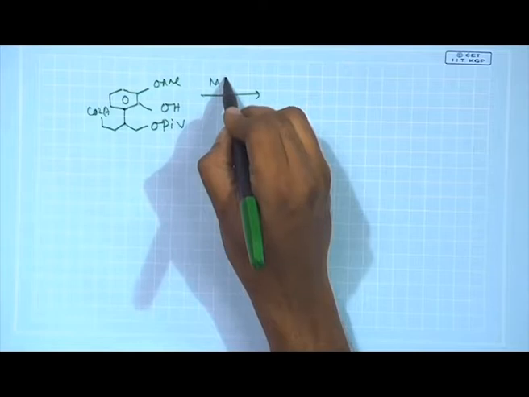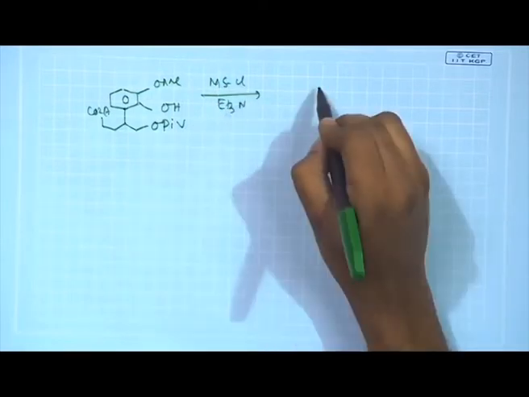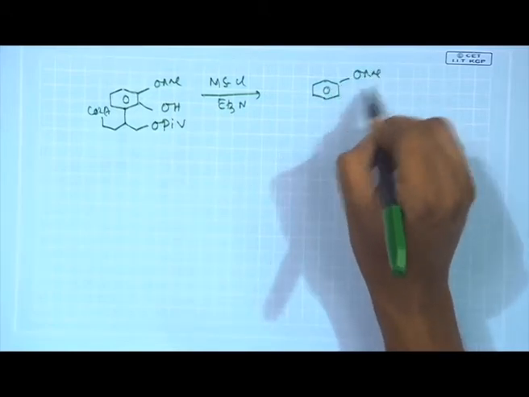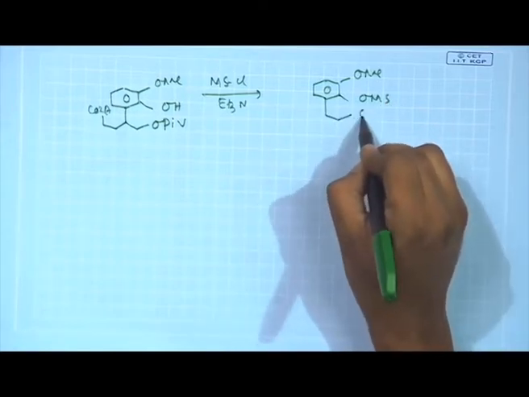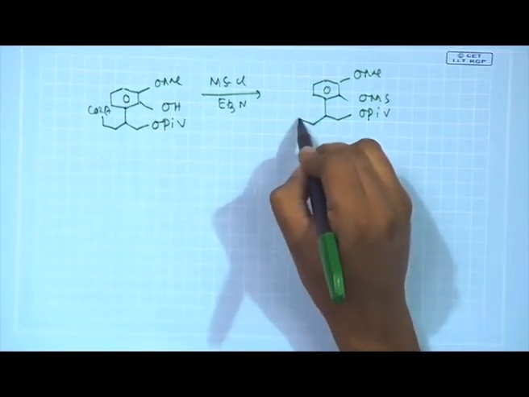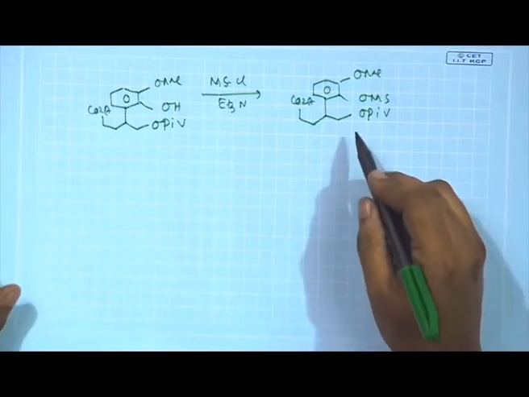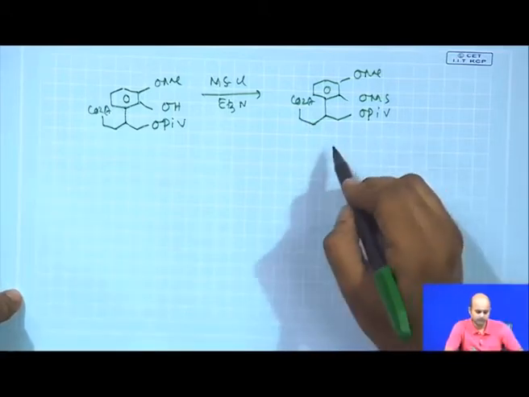You treat with mesyl chloride, triethylamine, you get the corresponding mesylate derivative, the O-mesylate. This part remains similar. Eventually, now you need to do an intramolecular Friedel-Crafts reaction.